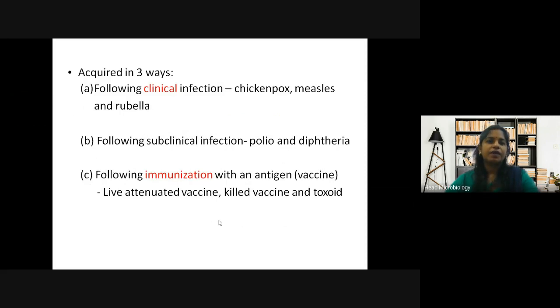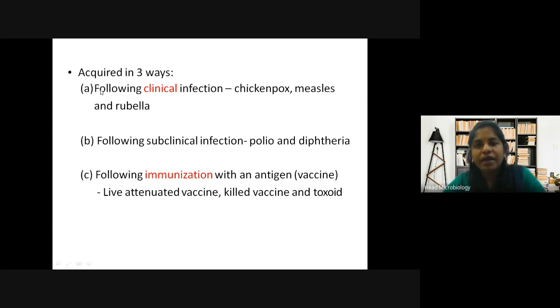And following clinical infections. So with active, when does your body start developing antibodies? When you come across some infection, clinical or subclinical infections. Then it is following immunization. When you are vaccinated, your body starts to develop antibodies against that vaccine, or that bacteria or virus. So clinical infection can be anything like chickenpox, measles, rubella, malaria, tuberculosis. It can be anything.